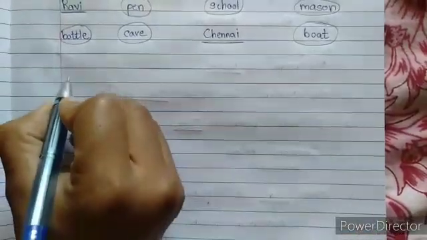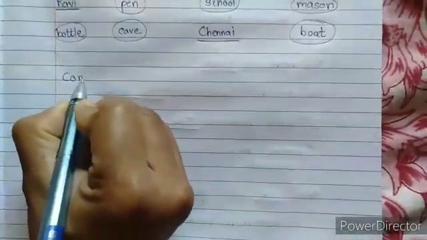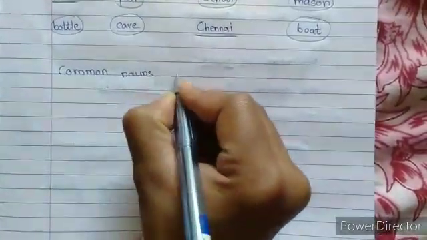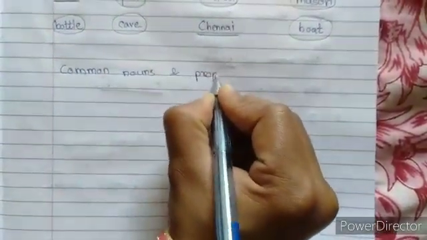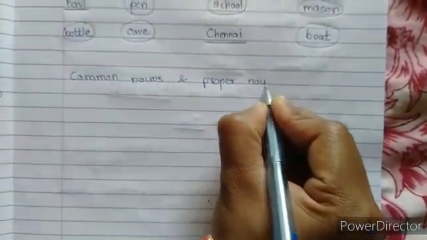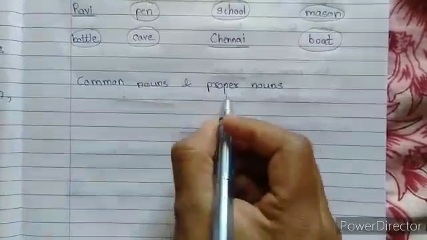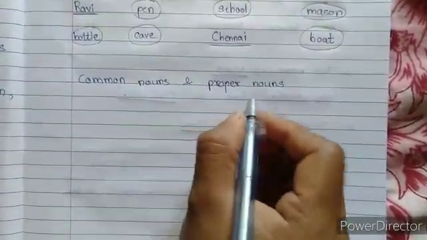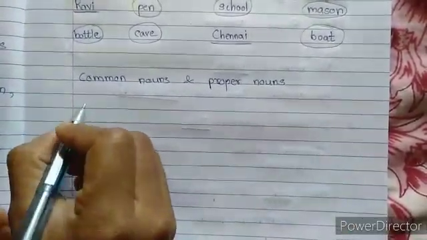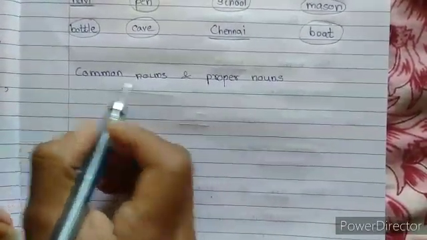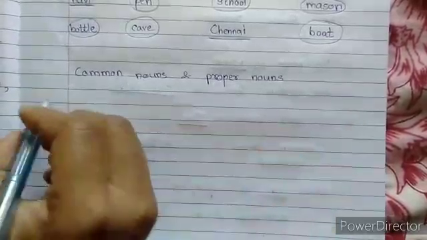So here we have seen the two types of nouns, that is, common nouns and proper nouns. Common noun means very general, and proper noun means very specific. Now I will give you some words. You have to classify those words into common nouns or proper nouns.